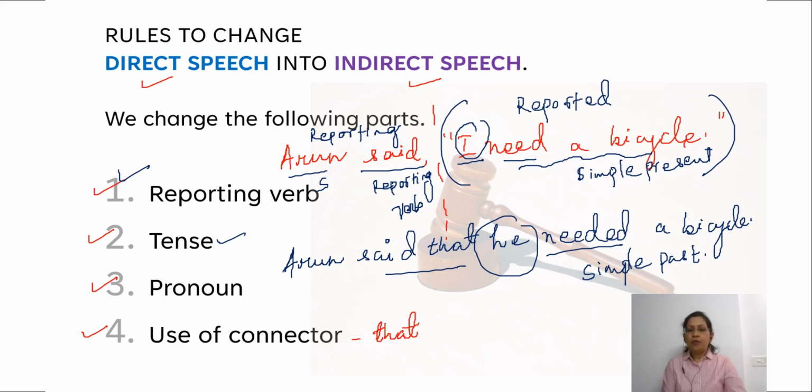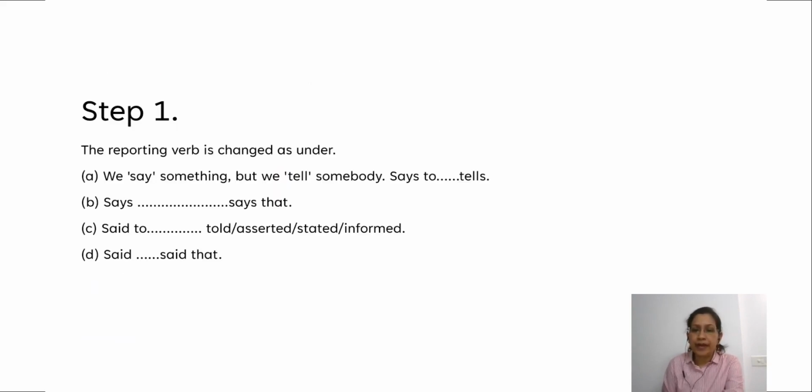Right? Before we know more about the rules, let's just get to know what are the different reporting verbs that we use. What are the reporting verbs that we come across in various sentences, and how do they change? So reporting verb says changes to says that. Right? Reporting verb said to changes to told, or according to the mood of the sentence, according to the tone of the sentence, it can also be asserted, stated, informed, like in various sentences, according to the kind of the sentence which is used.